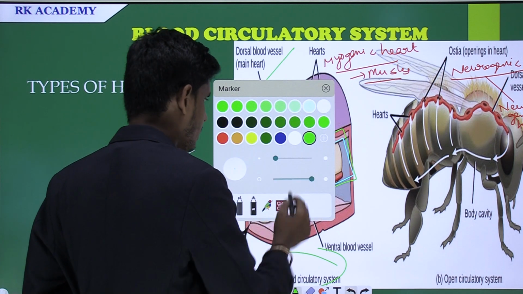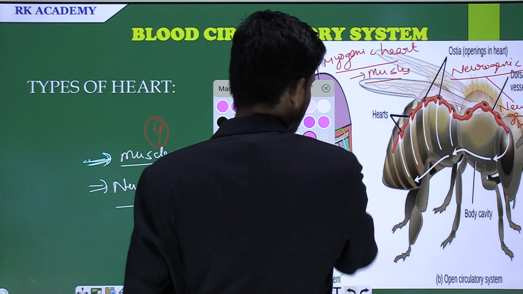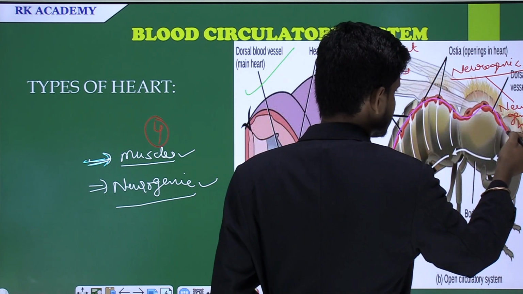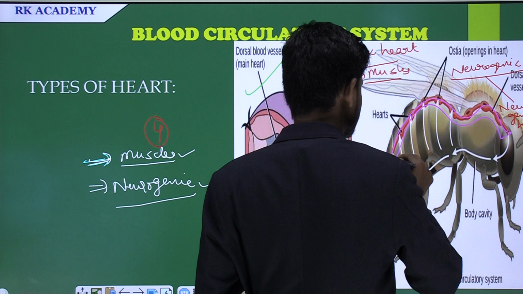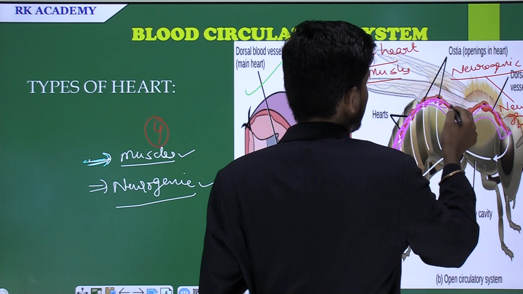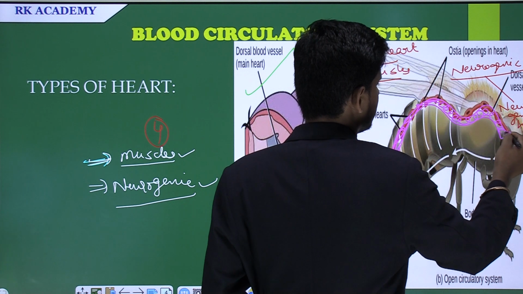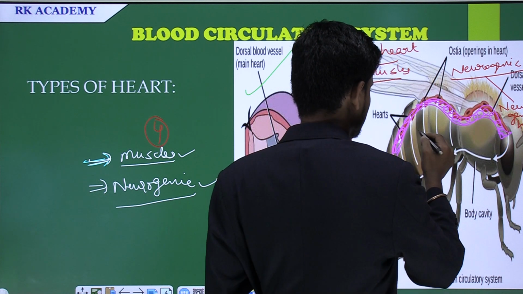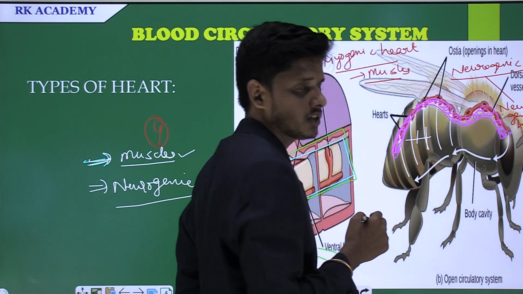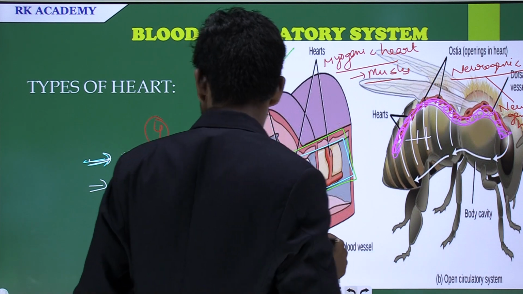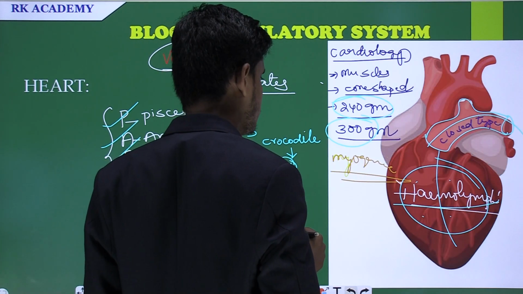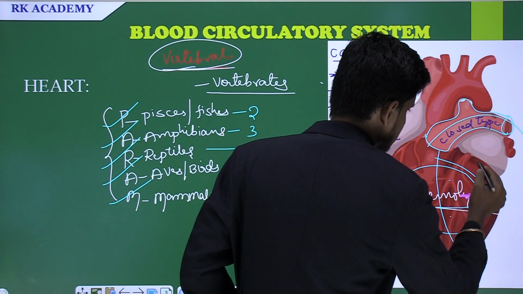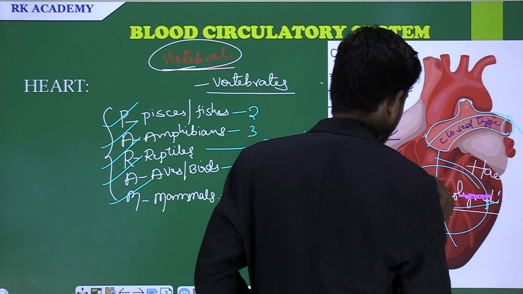Whereas come to the next picture, you will see the open type of circulatory system, where the blood flows through the sinuses or cavities. These are all those cavities, and the blood passes through the particular cavities, and this particular type of blood is called hemocoel. It is not hemolymph, it is hemocoel. Fine. Here I wrote hemolymph, it is not correct, it is the hemocoel.